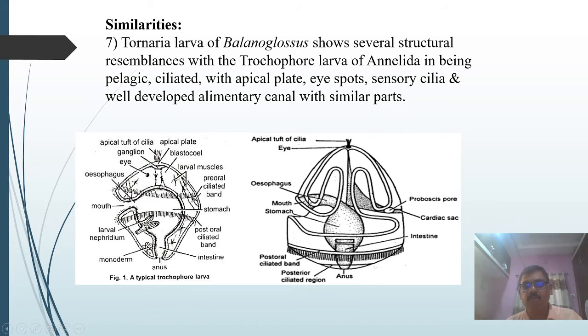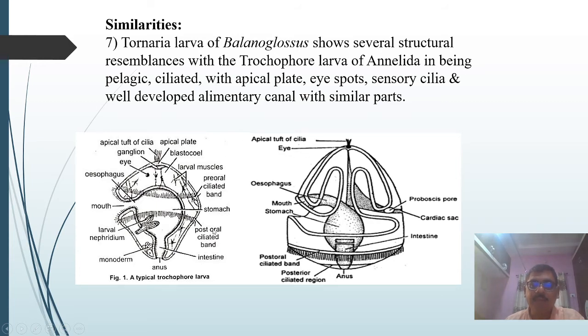Here also you can observe a curved alimentary canal having the mouth, then esophagus, then the large bulged saciform stomach, then intestine, and the last one is the anus. So the alimentary canal is also similar. These larvae show striking similarity. This is one of the important similarities between the larva of Annelida and Balanoglossus.